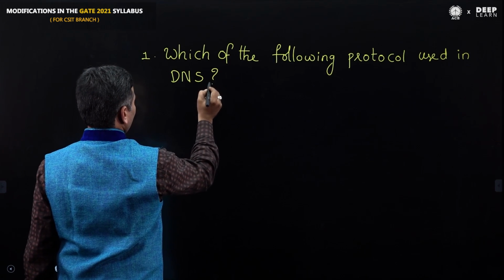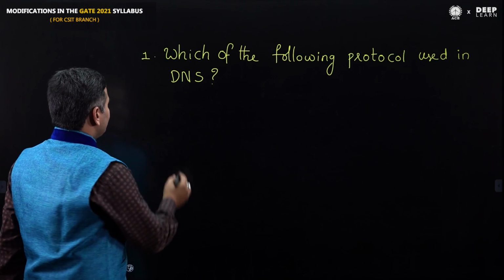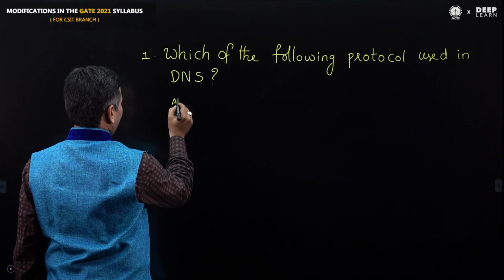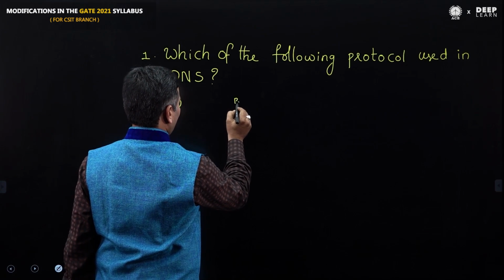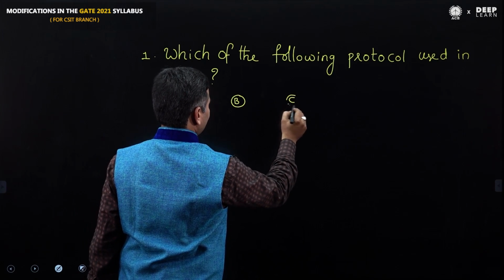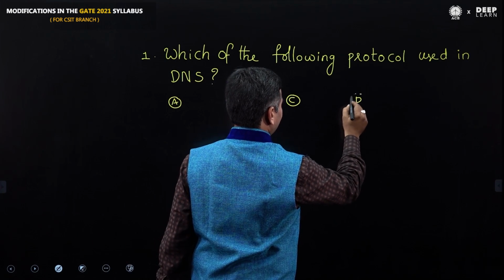Of course, they provide 4 options here, option A, option B, option C and option D.